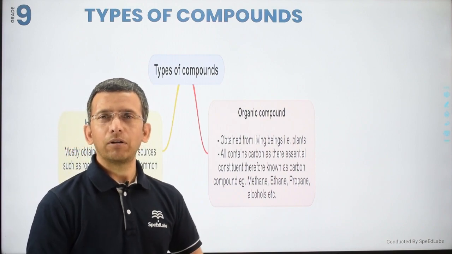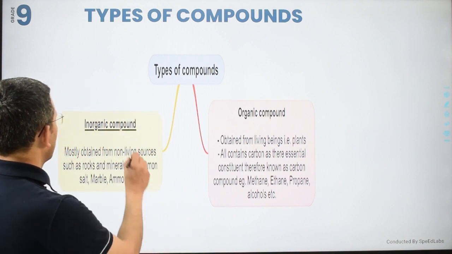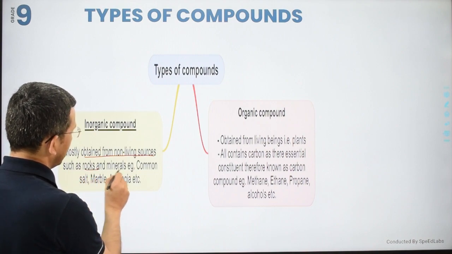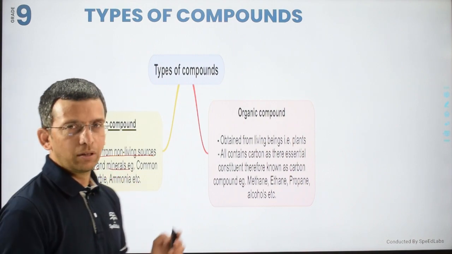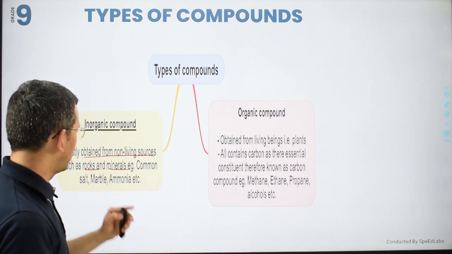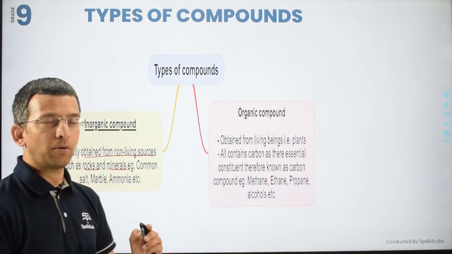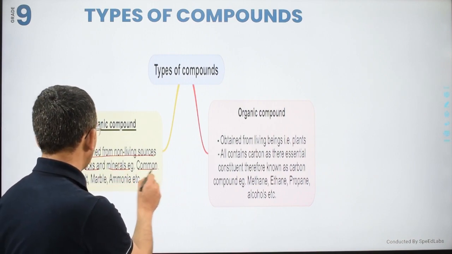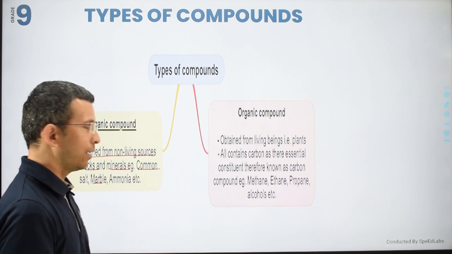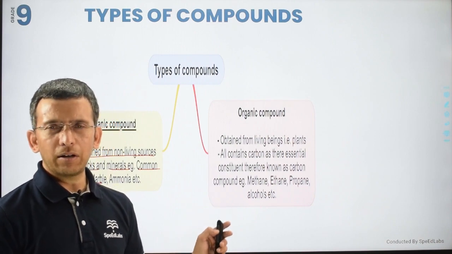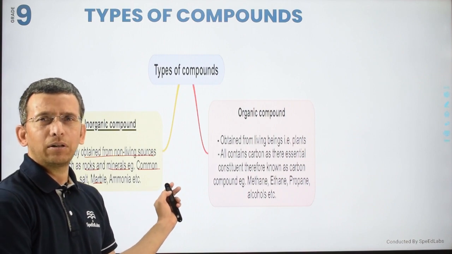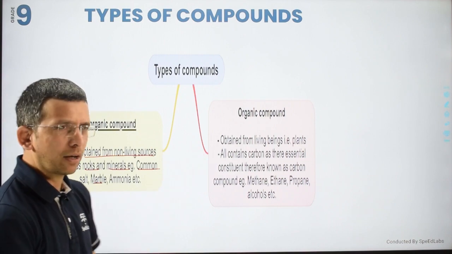First, we will talk about inorganic compounds. Inorganic compounds are mostly obtained from non-living sources such as rocks and minerals. For example, sodium chloride, common table salt, marble, that is calcium carbonate, and ammonia, NH3. As you can see here, they are obtained from non-living sources, and generally from the earth's crust.